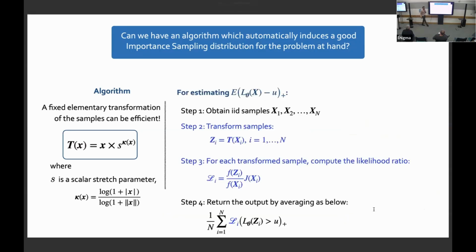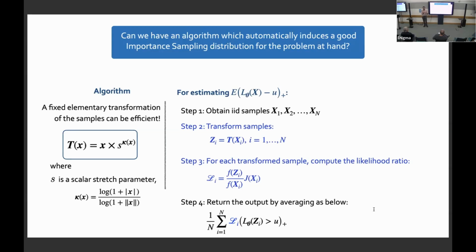So if I have to estimate my objective, it will be a relatively simple algorithm. I don't have to do any complex three-step procedure. I just obtain samples from the original distribution, apply the scaling, the stretching-based transformation, and compute the likelihood ratio. It's just a transformation, so the Jacobian comes in, an undergraduate-level exercise. Then you just reweigh your expectation with the likelihood ratio. That's it. The one parameter to be identified here is the scalar stretch factor.